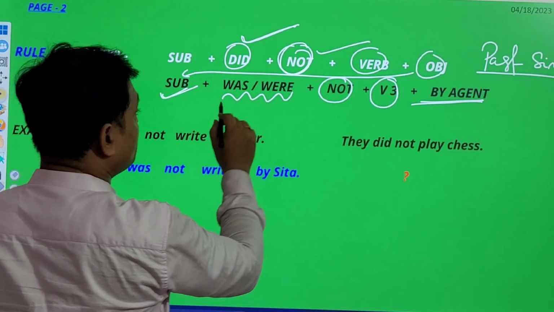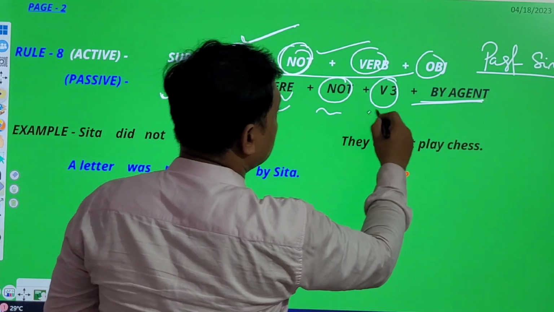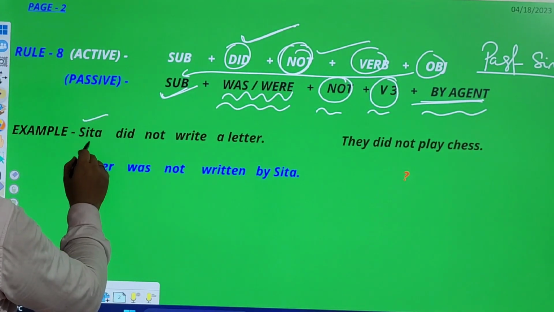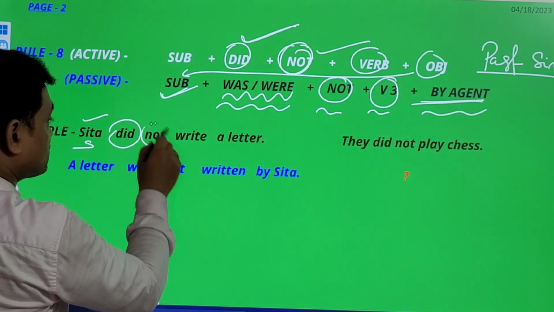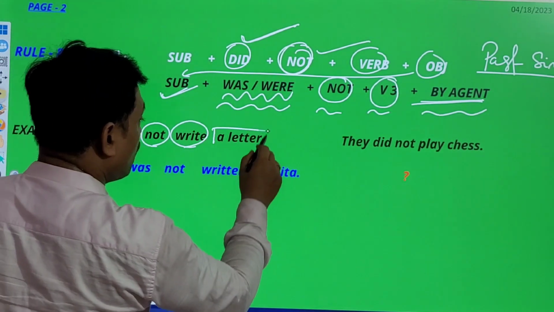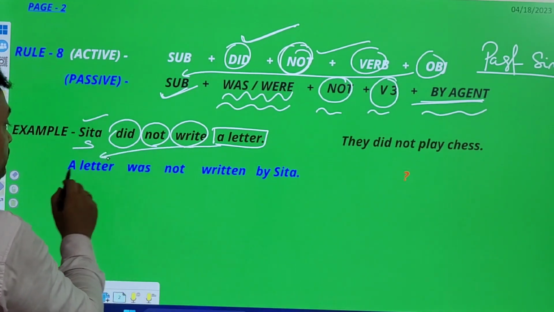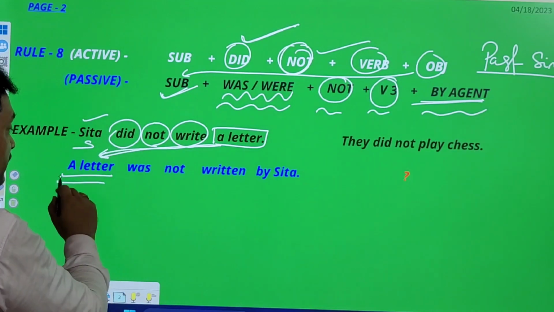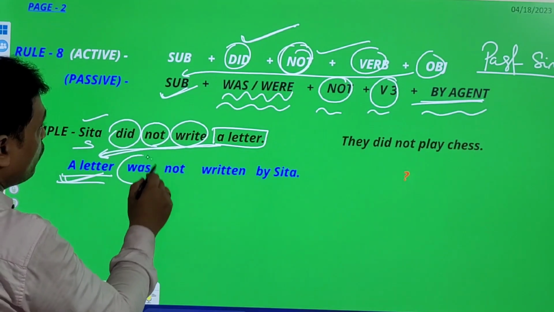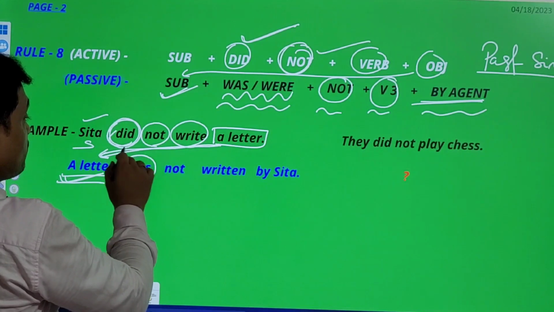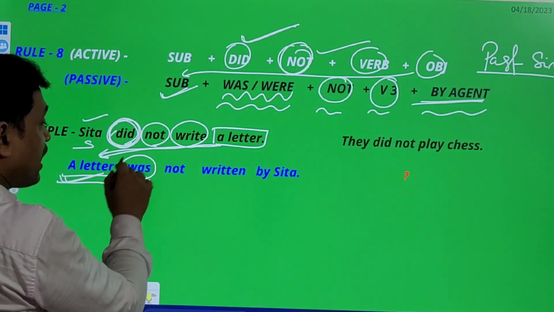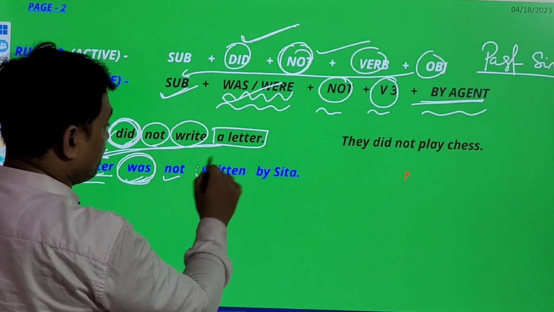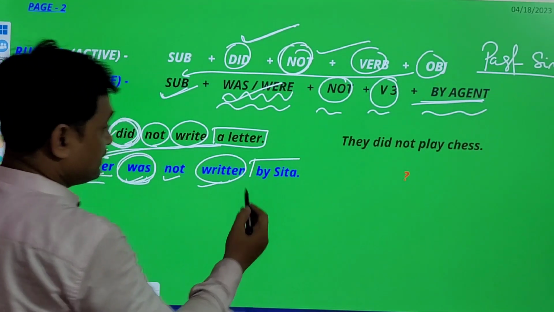Object will be treated as subject, then was or were, then not, V3, then by agent. Here is an example. Sita, which is known as subject, then did plus not plus verb, then object. That object will be treated as subject. A letter. Sita did not write a letter. A letter will be the subject in passive. A letter was. Why was? If you see did in active, then was or were in passive. Clear? So a letter was not, then V3 written by Sita.